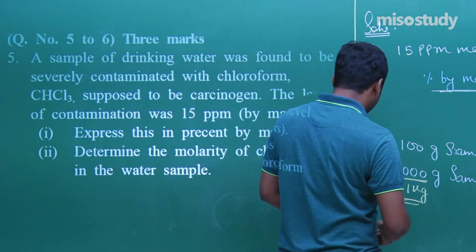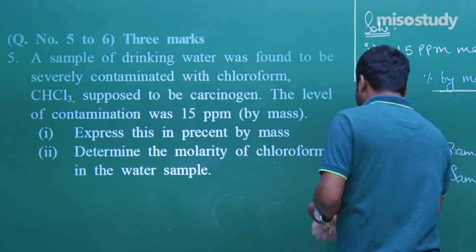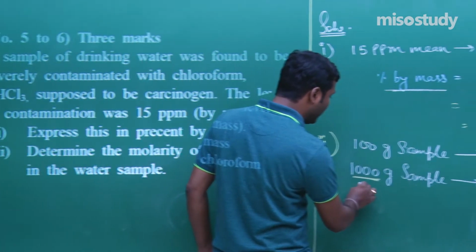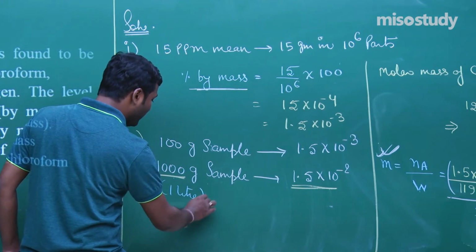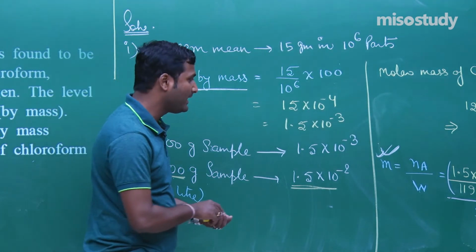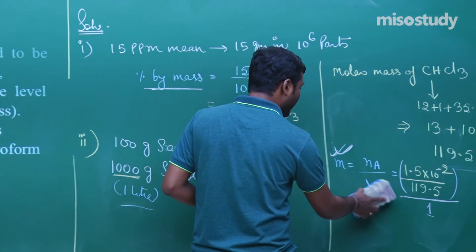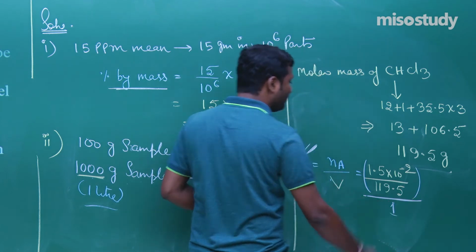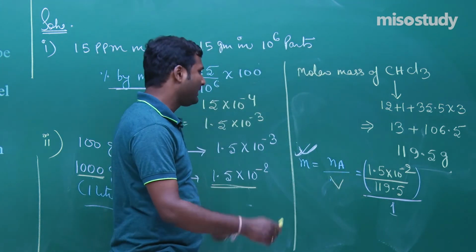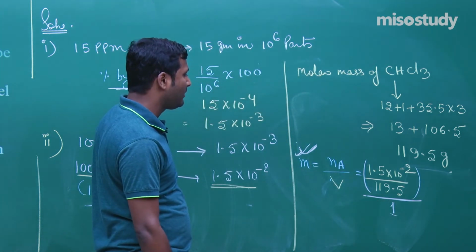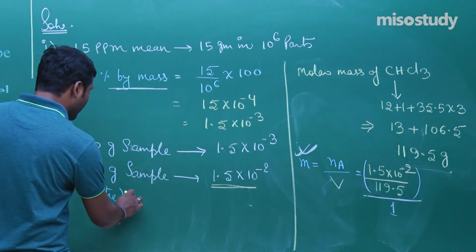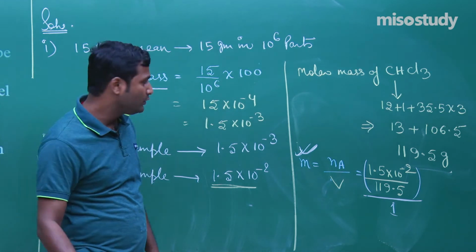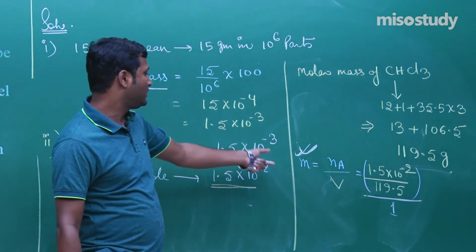If you want to get molarity, then take it as a 1000 gram sample, that is, it will be equivalent to 1 liter water here. So molarity, just modified here, M is equal to n upon V, and V is equal to 1 liter. 1 liter is equal to 1000 gram in case of a water sample. Clear to you? So this is the condition.